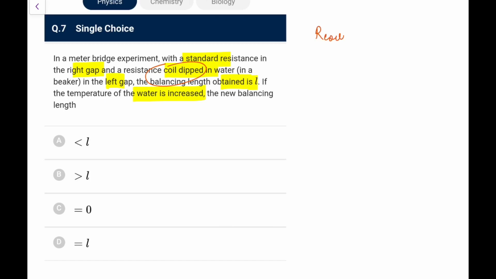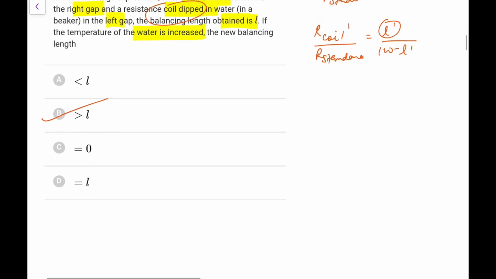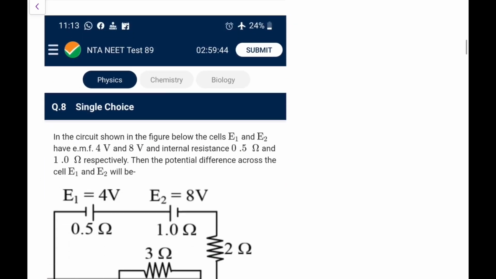So R of coil upon R standard would be equal to L upon 100 minus L. That is what you had, assuming it is in centimeter. Now if the resistance increases, it would be R coil dash upon R standard. Because its value will increase, this L dash upon 100 minus L dash will come, and this L dash definitely is going to be increased because it is more resistance. So you can go for option B, no need to write that even.